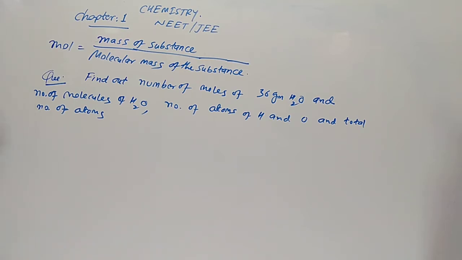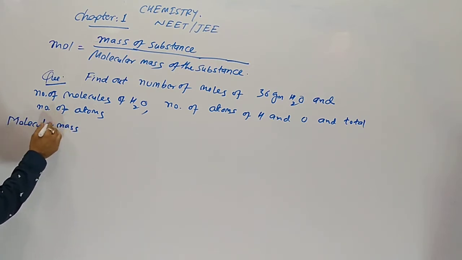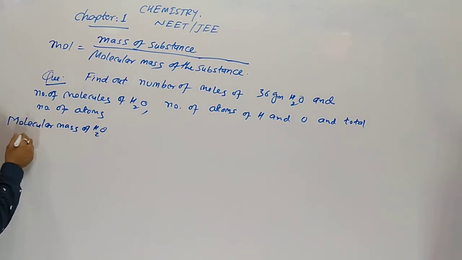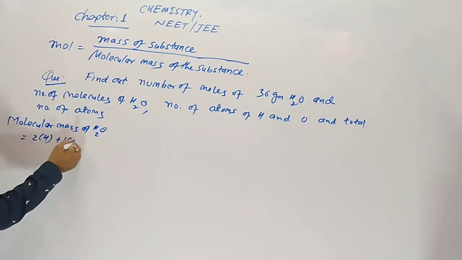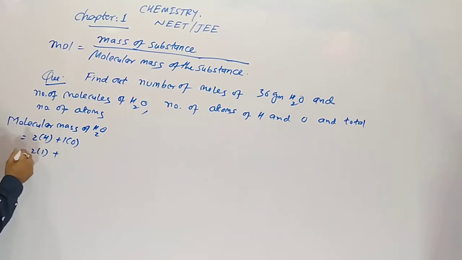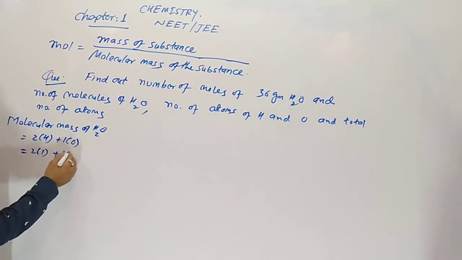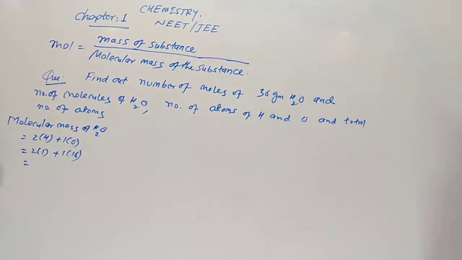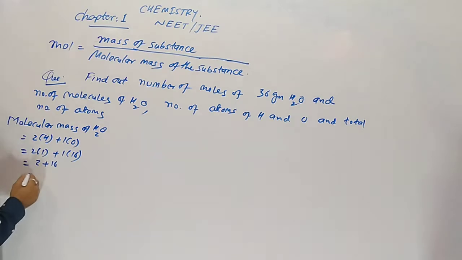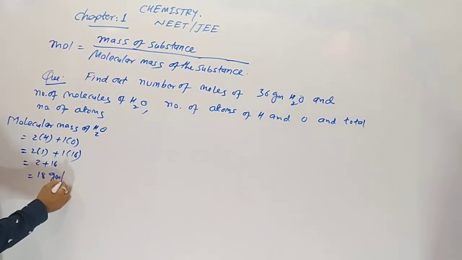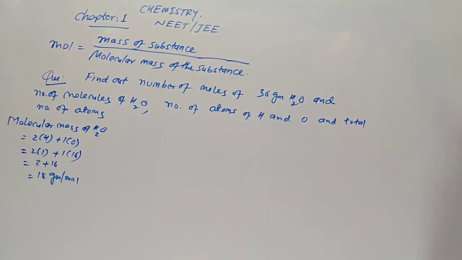So what we have to do? First of all, we have to derive the molecular mass of the water. Molecular mass of water: 2 hydrogen, 1 oxygen. Atomic mass of hydrogen is 1, of oxygen 16. So 2 plus 16 means 18 gram per mole.